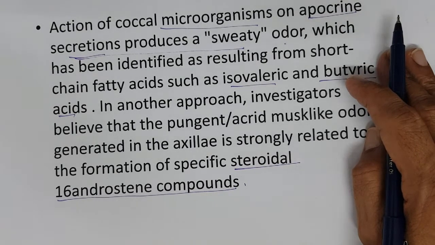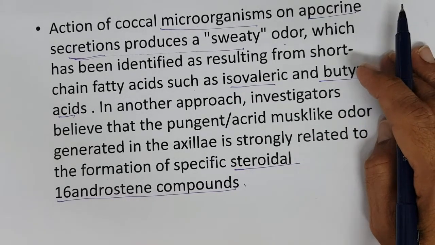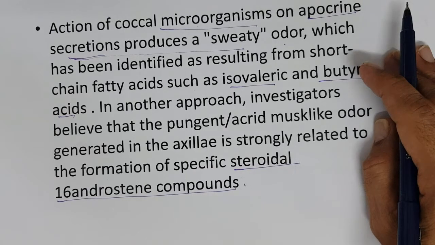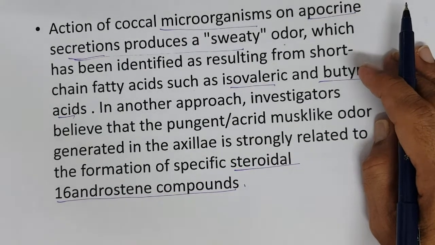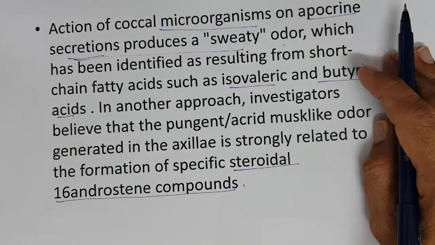Even the body odor of two people is different, right? So these are the major compounds, but there are minor other compounds also that alter the body odor. Majorly isovaleric acid, butyric acid and steroidal compounds are the decomposition products of the apocrine sweat that cause the body odor. So that is how we get the body odor, right?